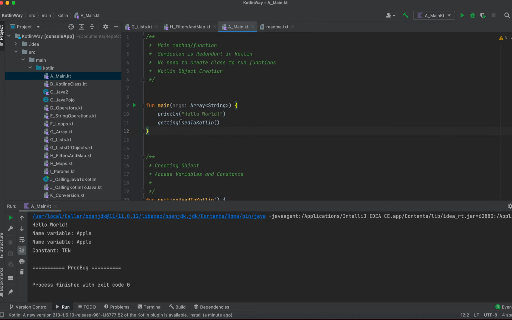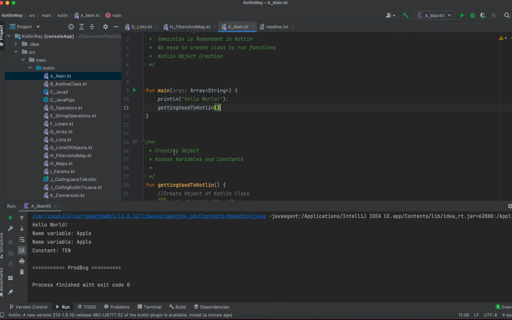Okay, main method is a function, which I have told you. Semicolon is redundant in Kotlin, so you don't have to write the semicolon. You can write it, no problem, but you can remove it as well. There is no need to create a class to run the function. Kotlin object creation, all these things we'll discuss. And one more important thing, the name of the class doesn't need to match any method or class name. In Java it is mandatory to create a class, and whatever name you give the file should exactly match the public class which you have created.